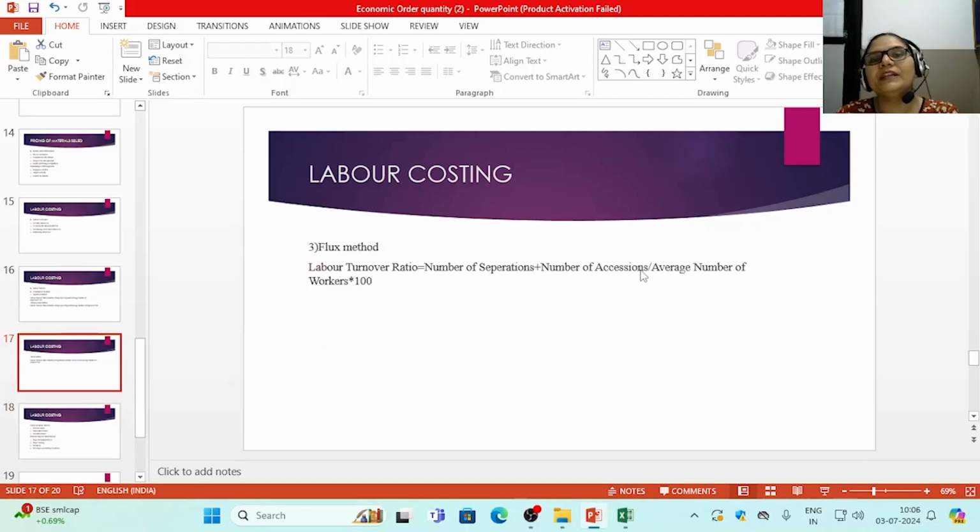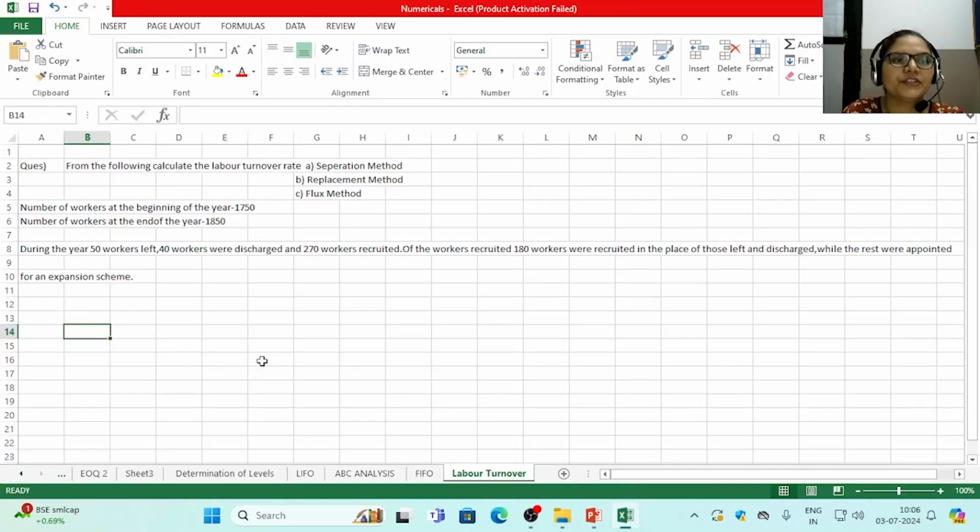Now there can be many causes of labor turnover, but before going into the understanding of the concept of labor turnover, let us first understand how we can calculate the labor turnover ratio. We have been given the question: from the following, calculate the labor turnover by the separation method, replacement method, and flux method.